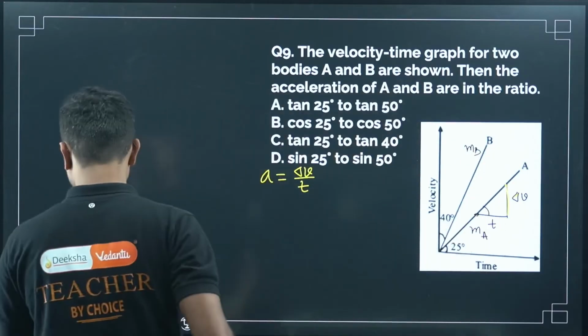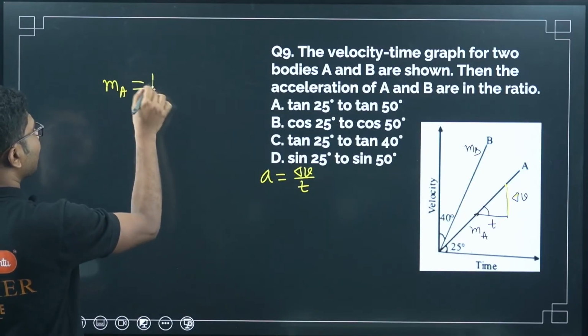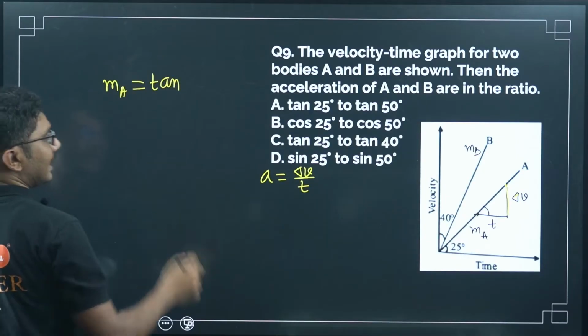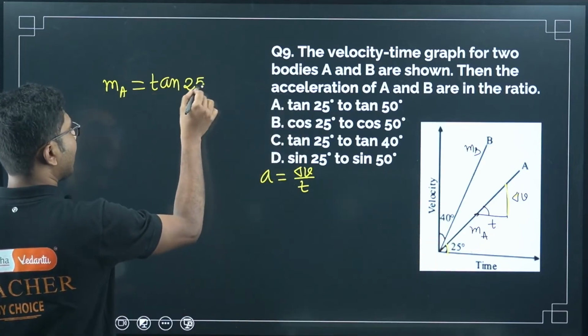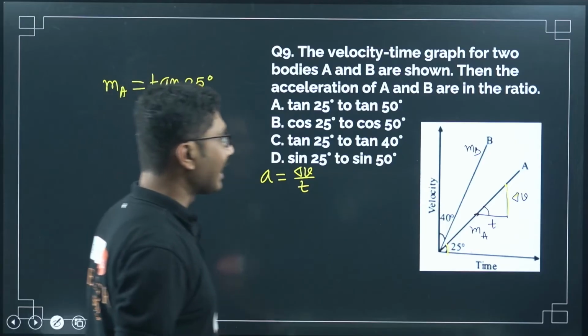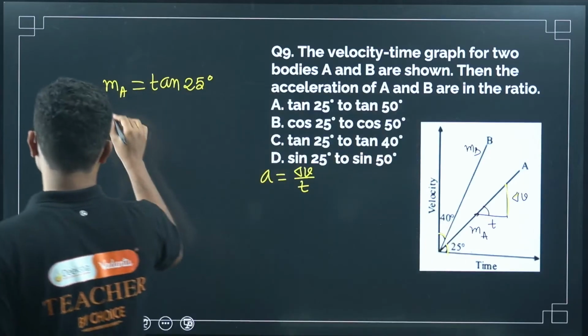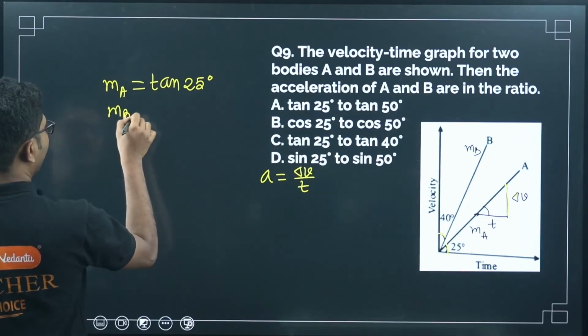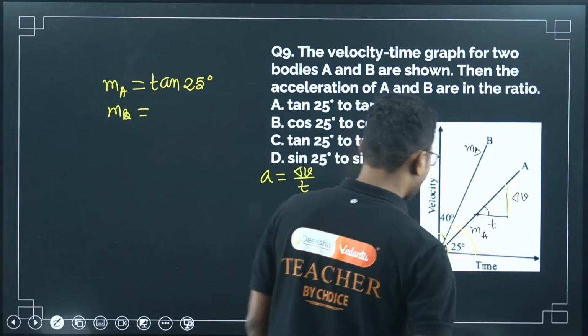Now what is MA? From mathematics we know slope is nothing but tan of the angle, right? Here the angle is given 25 degrees. So MA is tan 25 degrees. Now what is MB? Here the angle is given with respect to the y axis. So you cannot take the angle with the y axis, you have to take the angle from here. So what is this big angle?